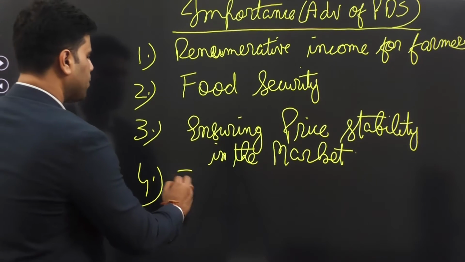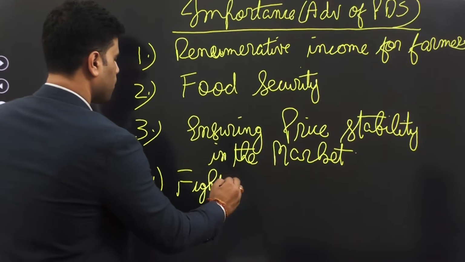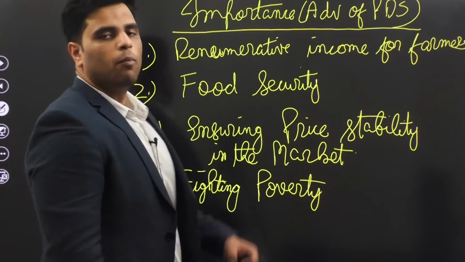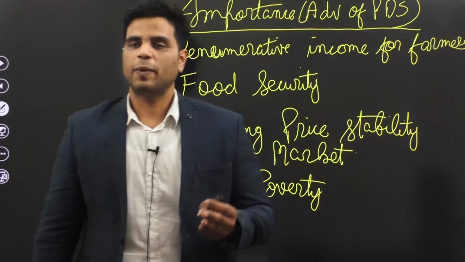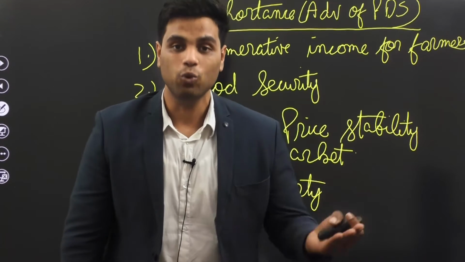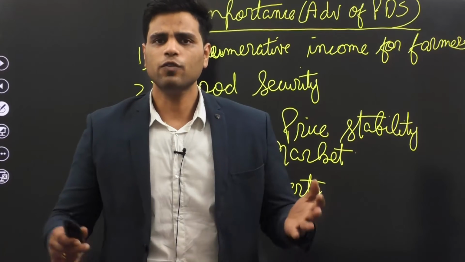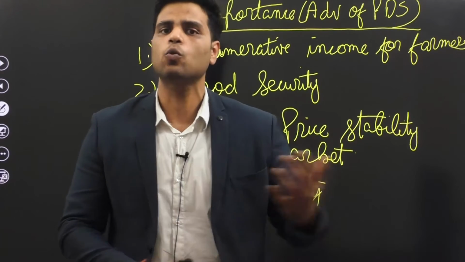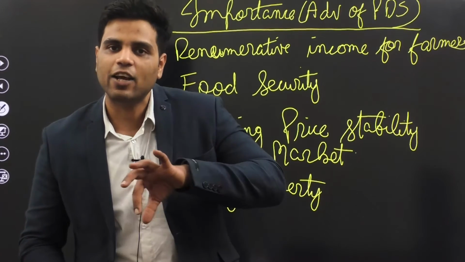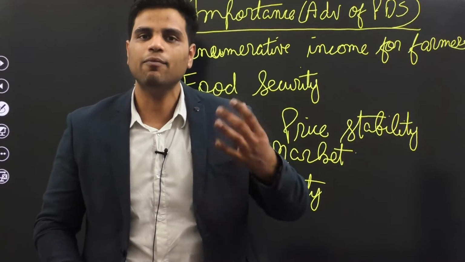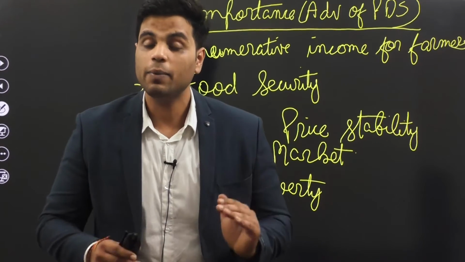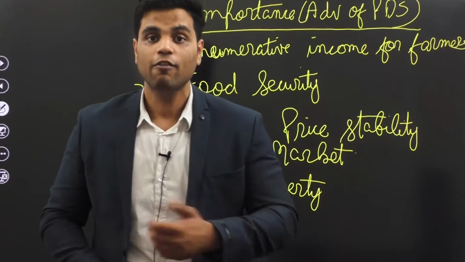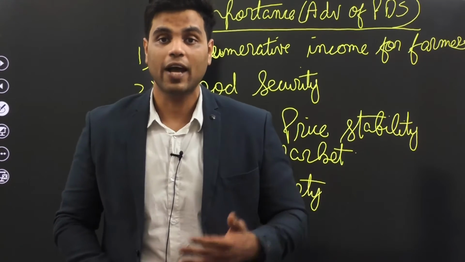Then next, fighting poverty. Now, most of the poor households spend a dominant proportion of their income on purchasing food. Right? Most of the poor households cannot afford expensive things. So the dominant portion of their income is dedicated towards food. Now, if government takes care of that component, if government provides them food at a very low cost, then they'll be left with surplus income and they can use it to buy other things. For example, education for the kids, transportation, fuel and all that stuff.